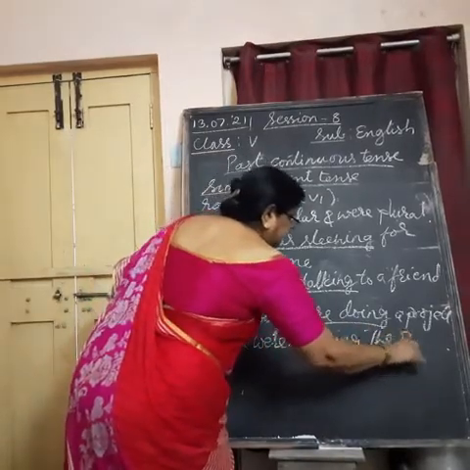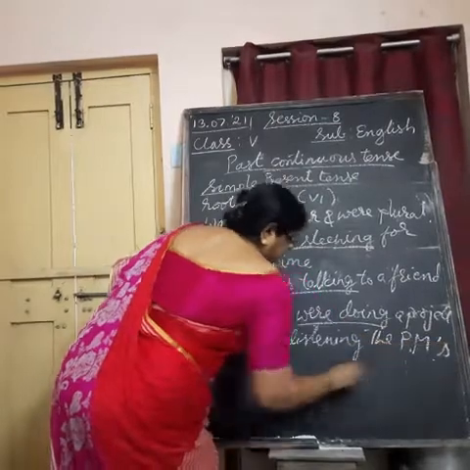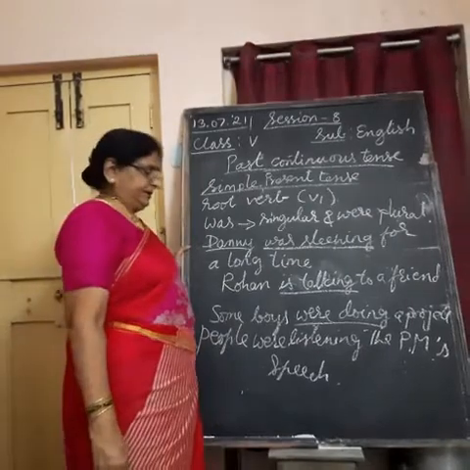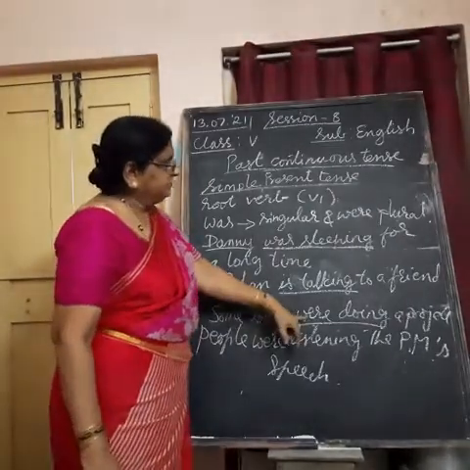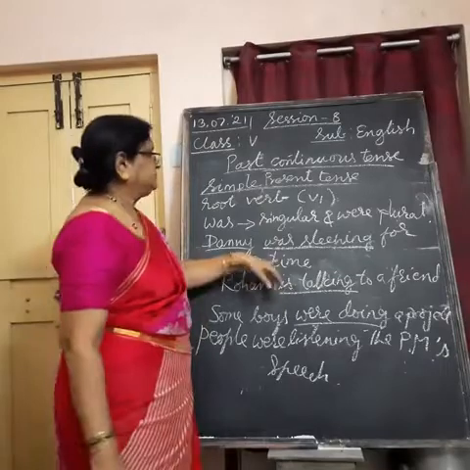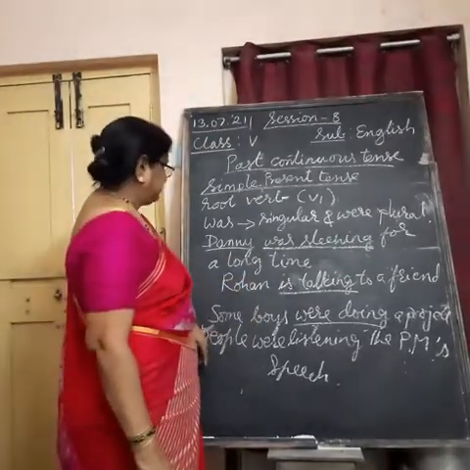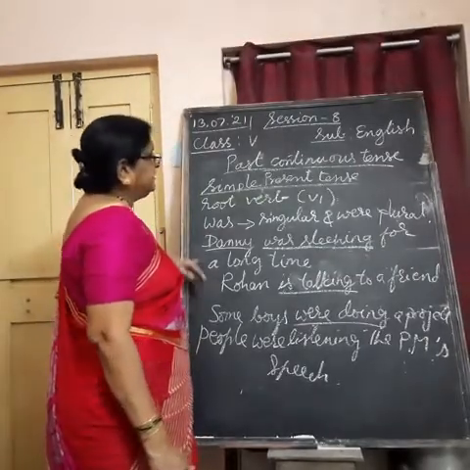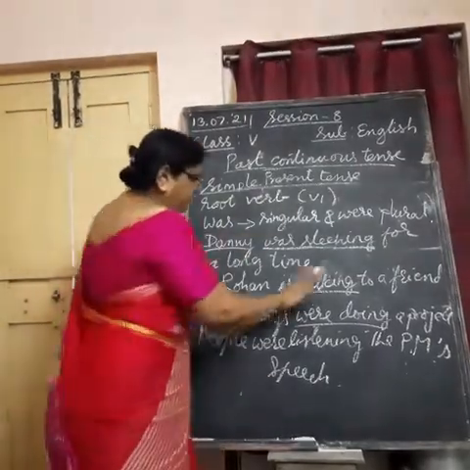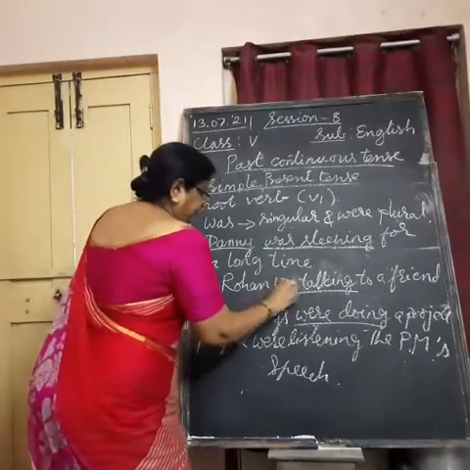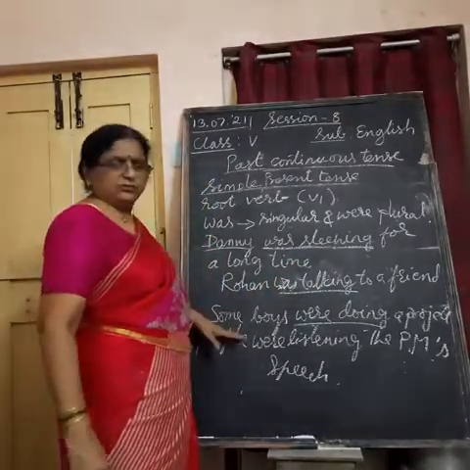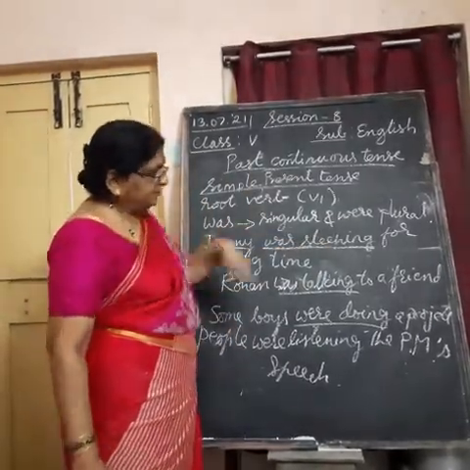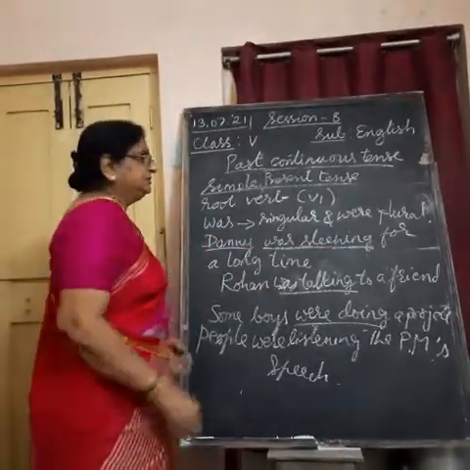So what did we do for singular? We used was. For plural I showed you here. I already showed Danny was sleeping for an hour, Rohan was, sorry. That is for singular. For plural, I showed two examples: Some boys were doing a project. People were listening to the PM's speech.